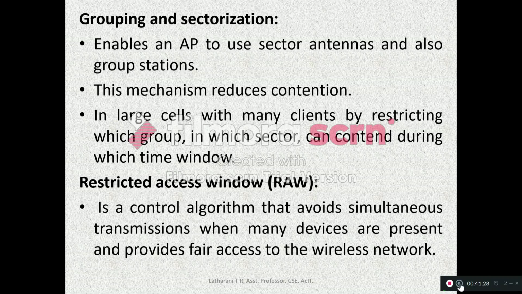Then the restricted access window, RAW, is a control algorithm that avoids simultaneous transmissions when many devices are present and provides fair access to the wireless network. So when many devices are trying to access the network, it avoids simultaneous transmission and gives fair access to all the devices.